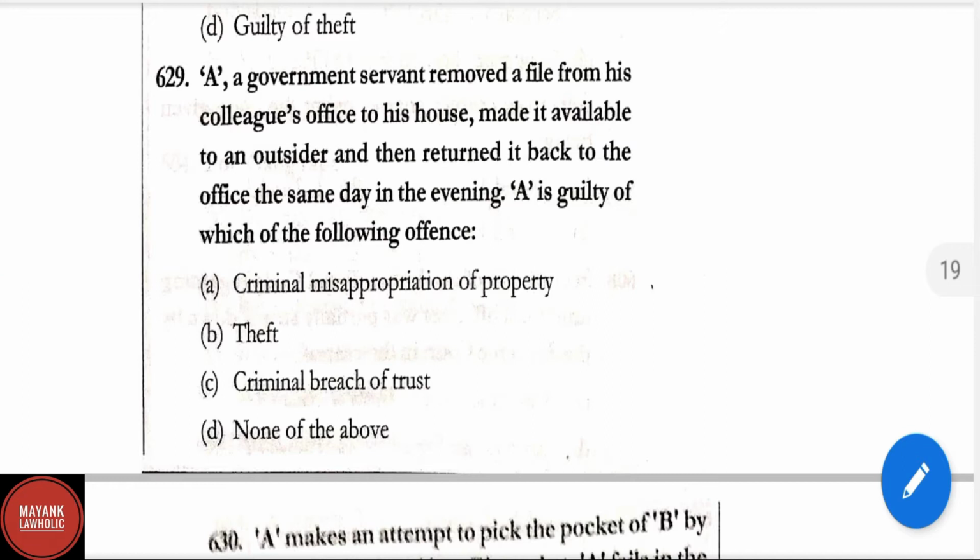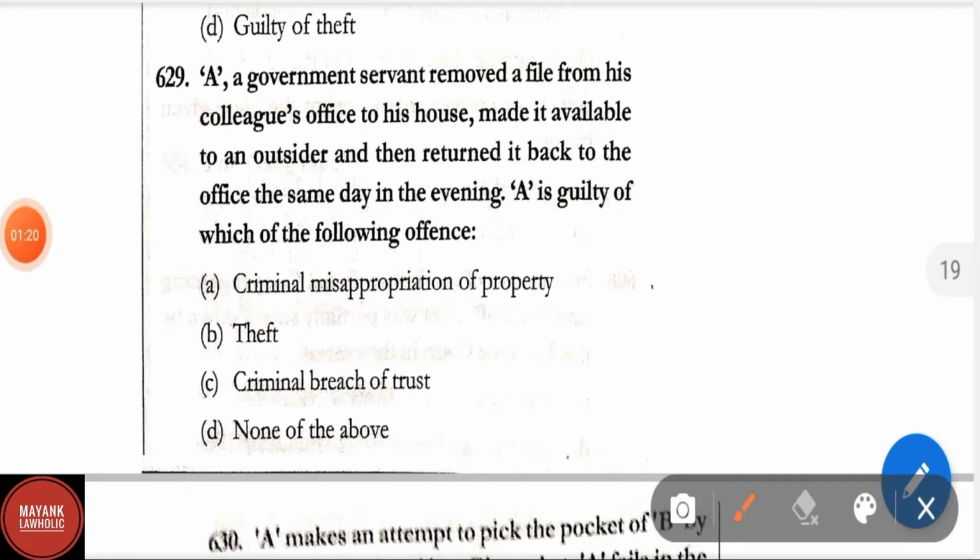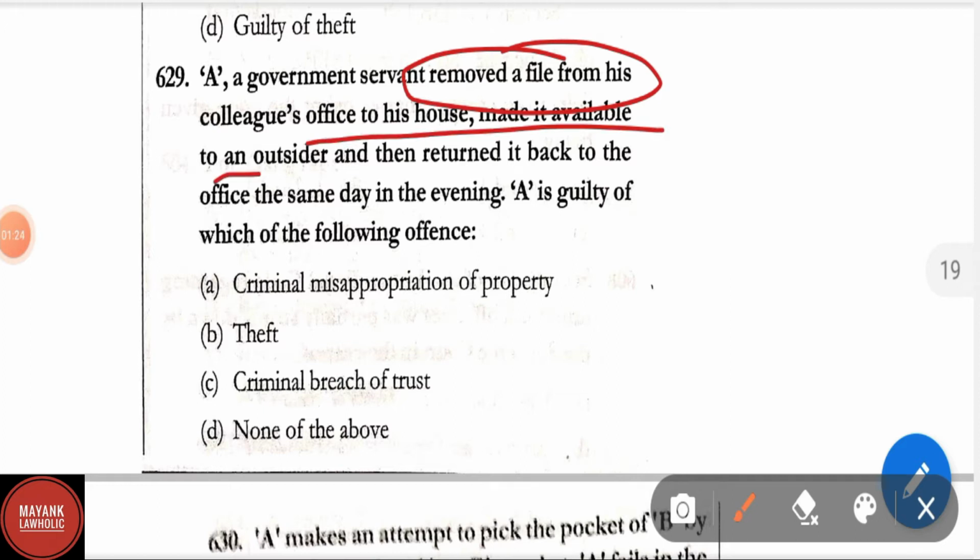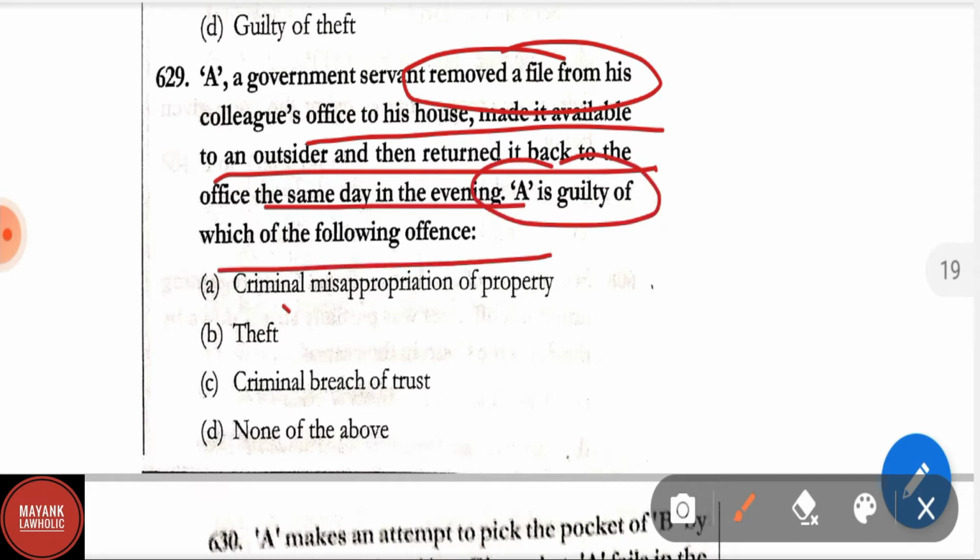Question number 629. A government servant removed a file from his colleague's office to his house, made it available to an outsider, and then returned it back to the office the same day in the evening. A is guilty of which of the following offenses? Criminal misappropriation of property, theft, criminal breach of trust, none of the above. Correct answer is option B, that is theft.